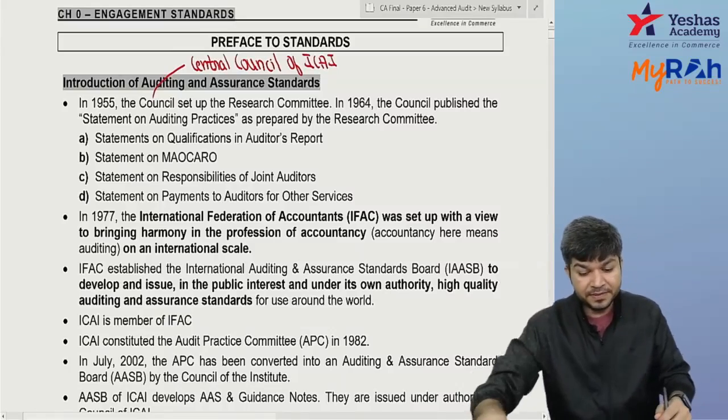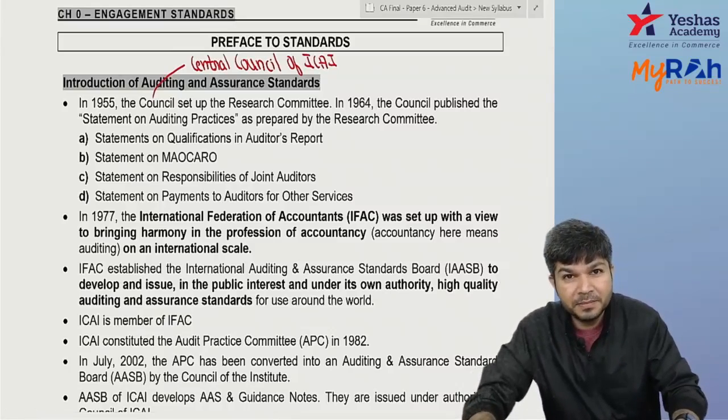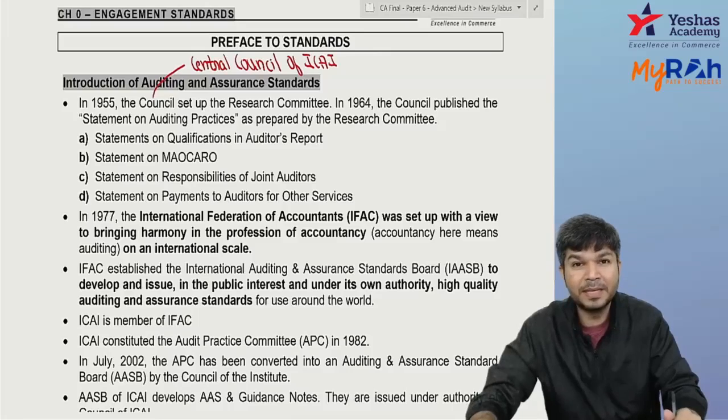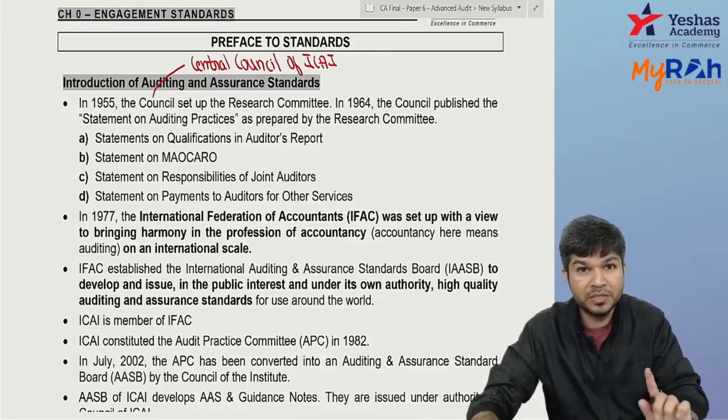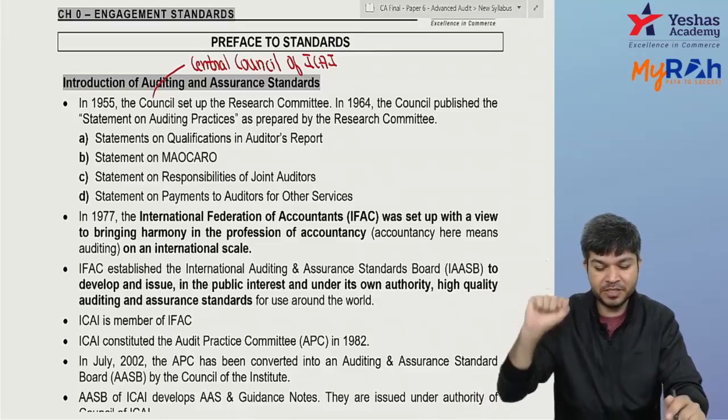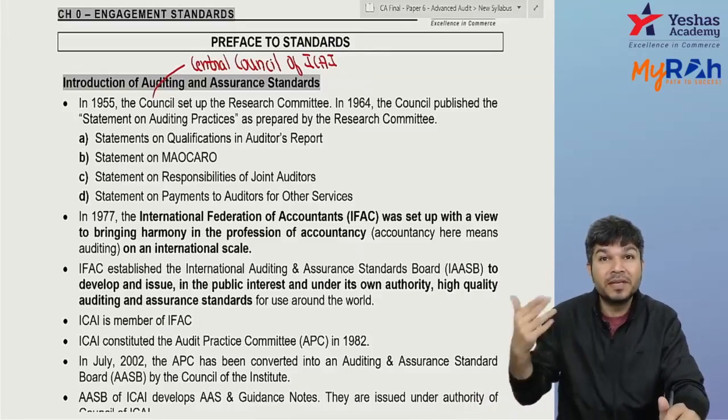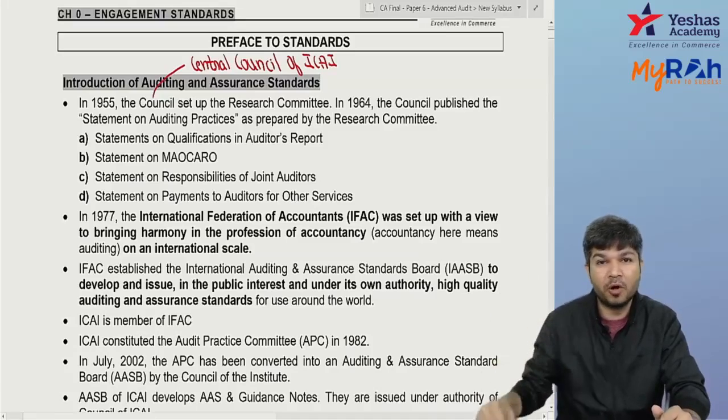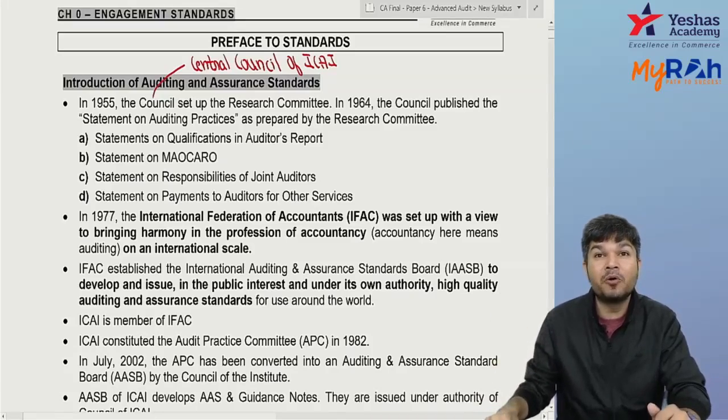Okay, then in 1955, the Council set up a research committee, and in 1964 they came up with statements, not standards, statements on auditing practices. Four statements were issued. Statements on qualification of audit report. When do we qualify the audit report? Statements on MAO CARO.